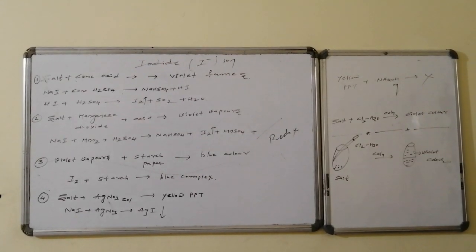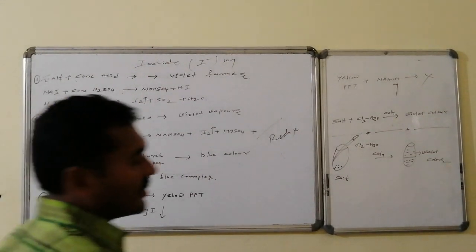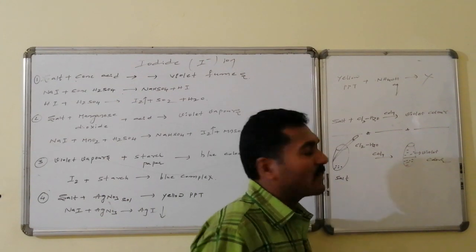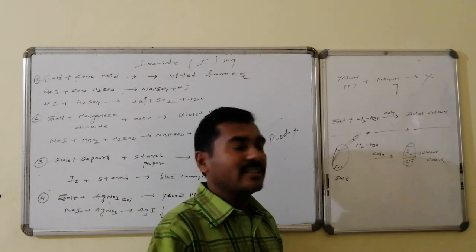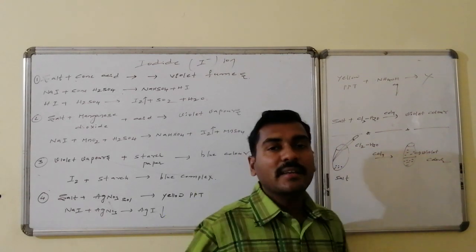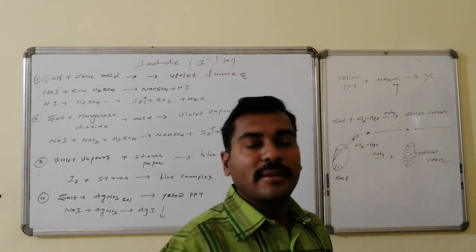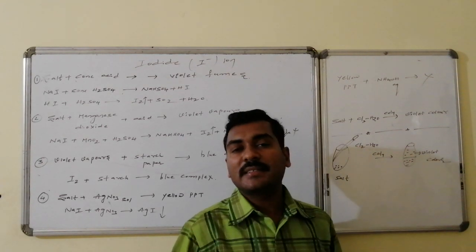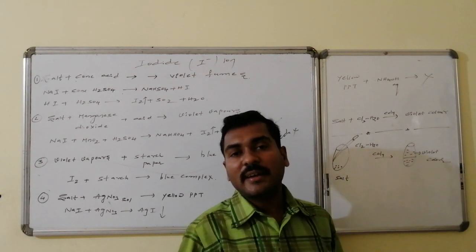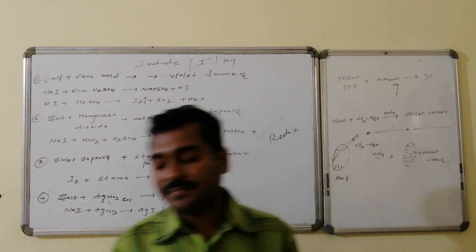The last case, salt on reaction with chlorine water followed by CCl4. Chlorine replaces the iodide and it is converted to sodium chloride, which is soluble in water. Iodine has higher solubility in organic solvent and offers its corresponding violet color, the layer having lesser density being present at the top. The organic layer is violet in color.